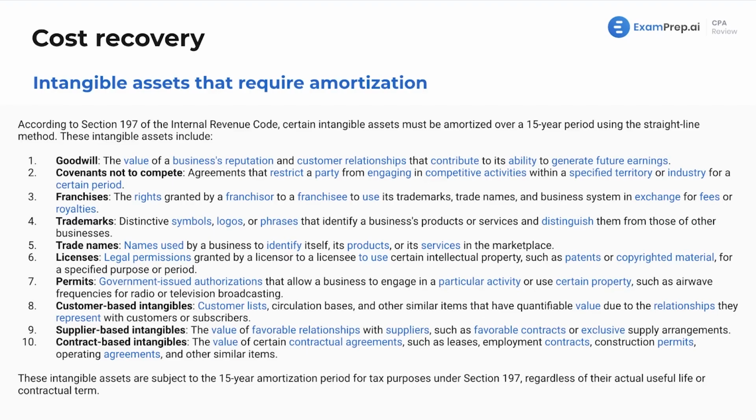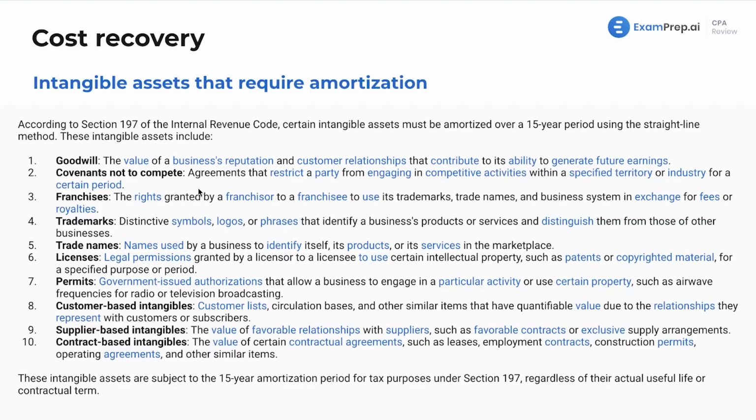All right, here are more intangible assets that are going to require amortization. These are going to deal with that same 15-year period using the straight line method. So Goodwill, you buy a company for more than it's worth. This is going to create the asset of Goodwill. However, it is an intangible asset, and this is going to be amortized. Now, the value of a business's reputation and customer relationships that contribute to its ability to generate future earnings.